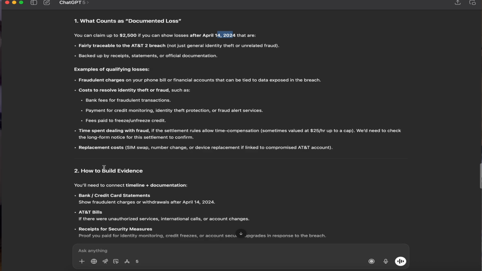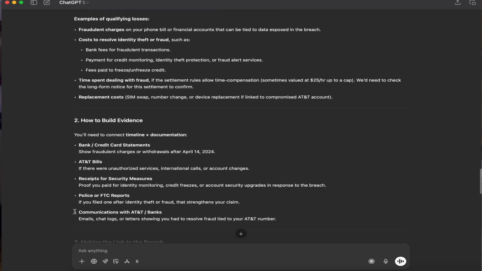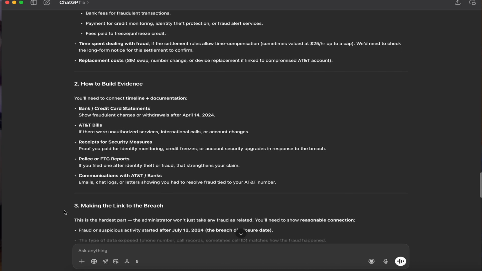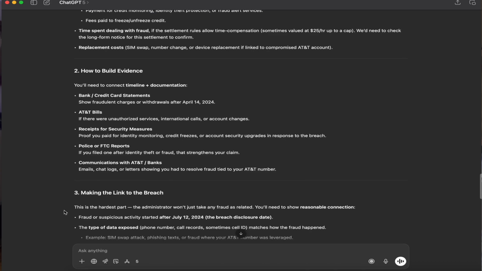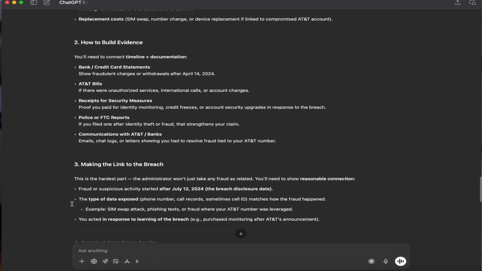And then it really gets to the bottom line here and helps me to understand how I'd make that link between some type of impact or harm from that data breach, and gives me some practical next steps, really simplifying and giving me a plan of action.